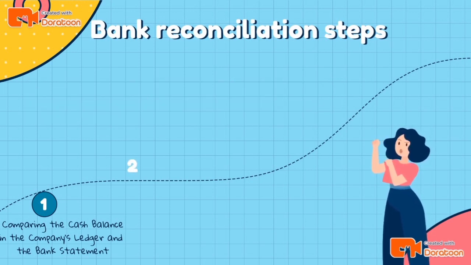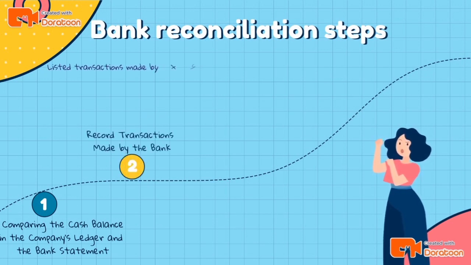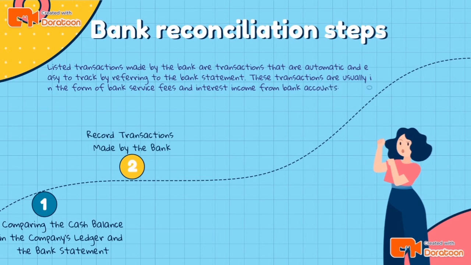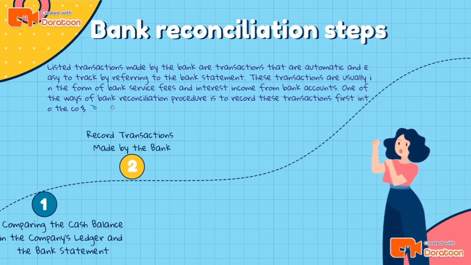2. Record transactions made by the bank. Transactions made by the bank are automatic and easy to track by referring to the bank statement. These transactions are usually in the form of bank service fees and interest income from the bank account. One of the ways of the bank reconciliation procedure is to record these transactions first into the company's ledger and then proceed to the next step.